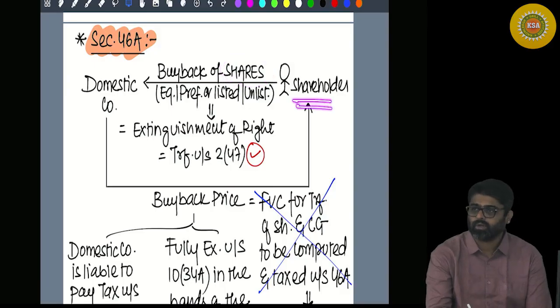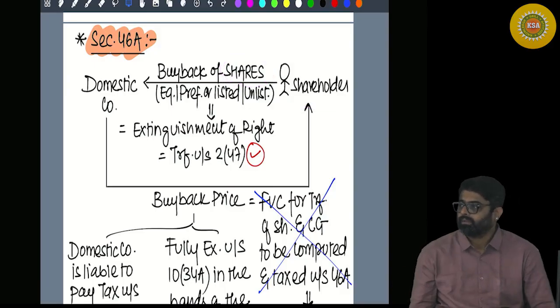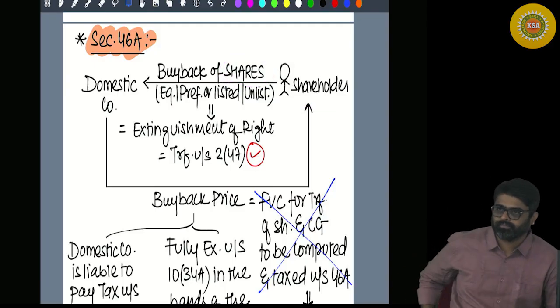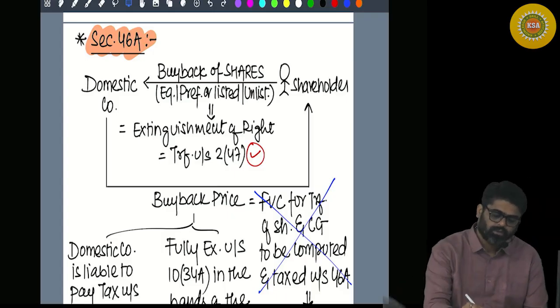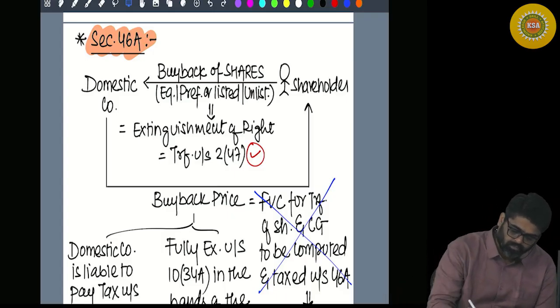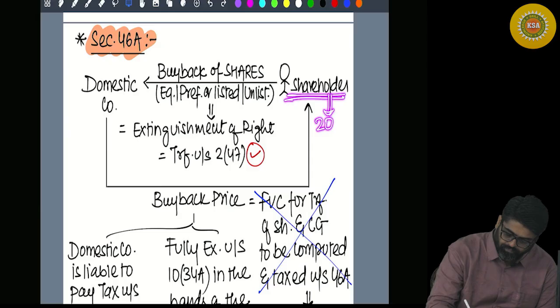Now you are a shareholder, and these shares are held by you. Assume the shareholder acquired these shares in 2018-19.